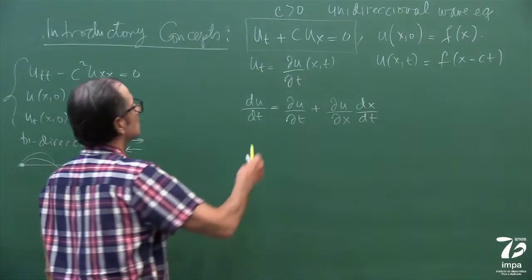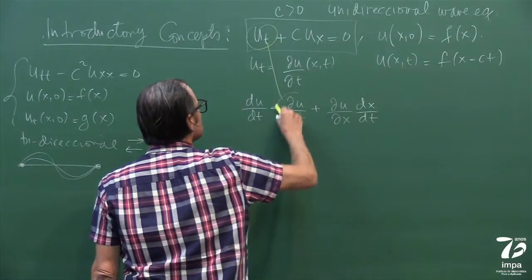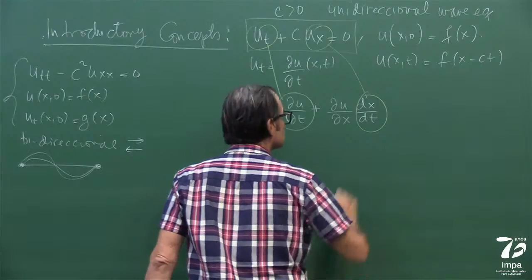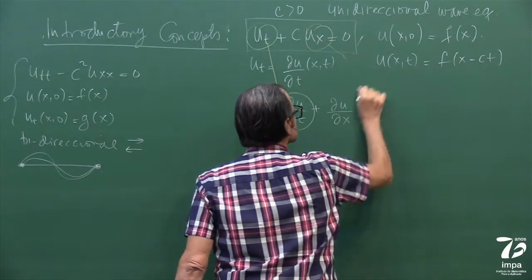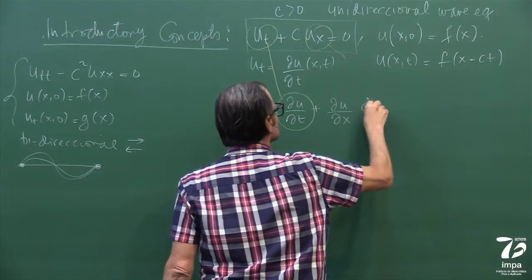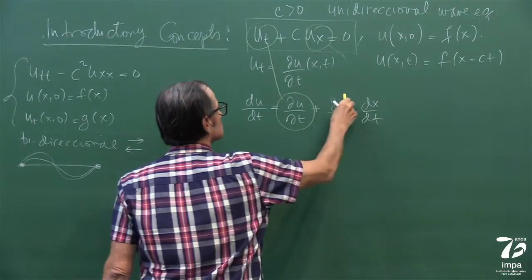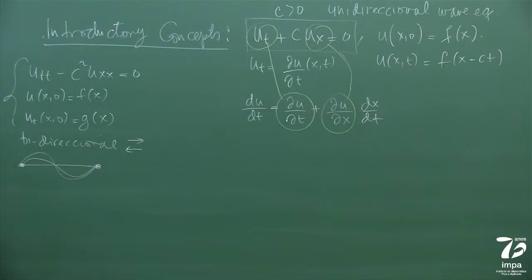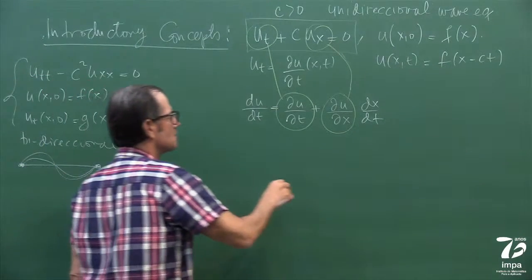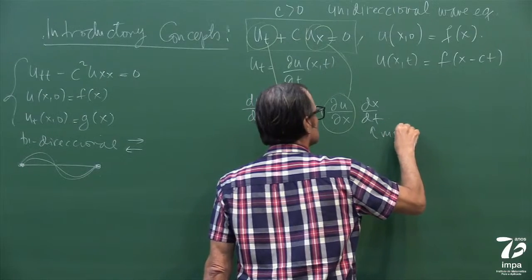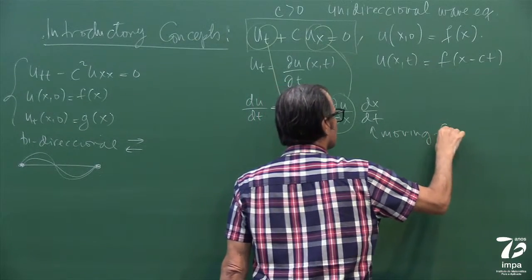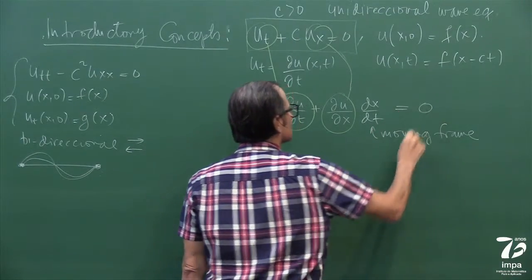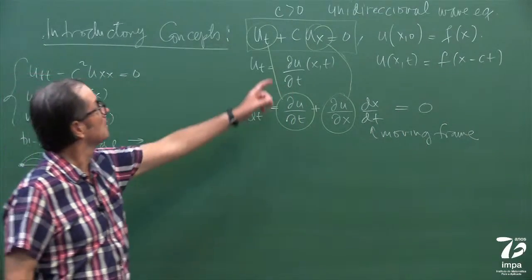If I compare with the PDE, this is already telling me that if I put myself in a moving frame with speed c, then this is 0.